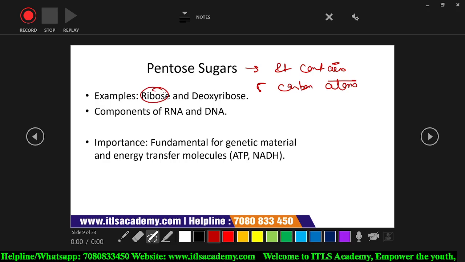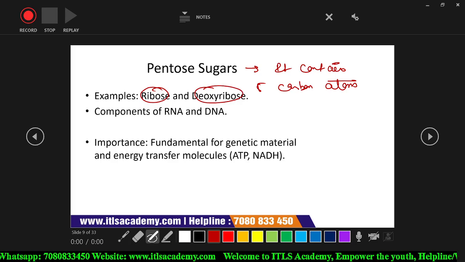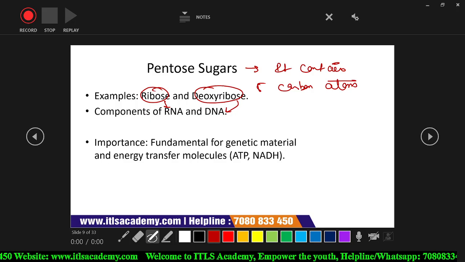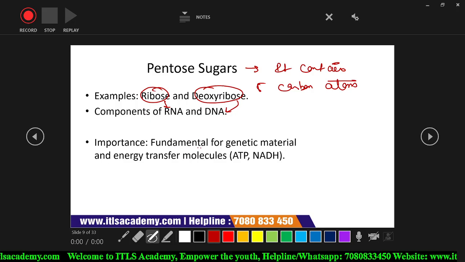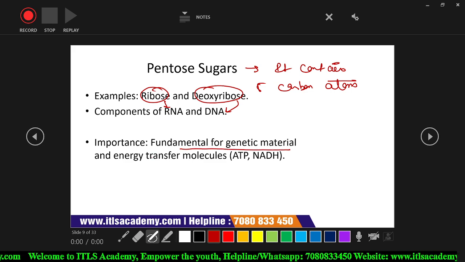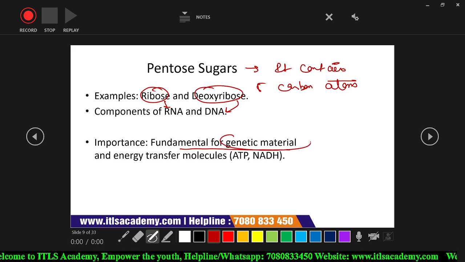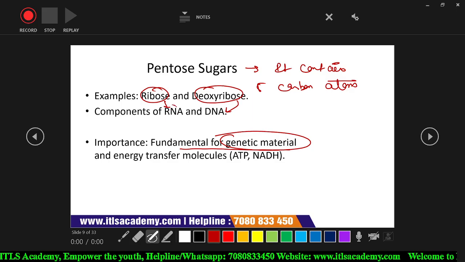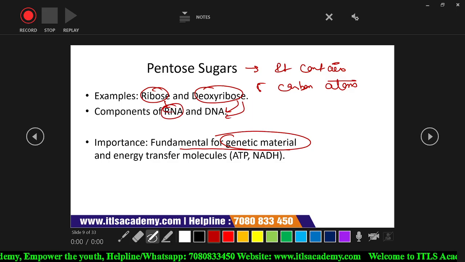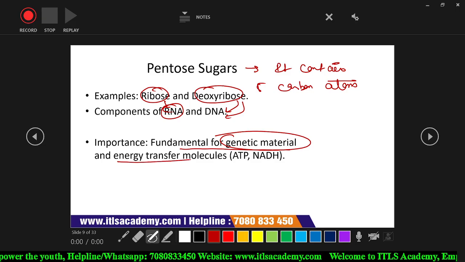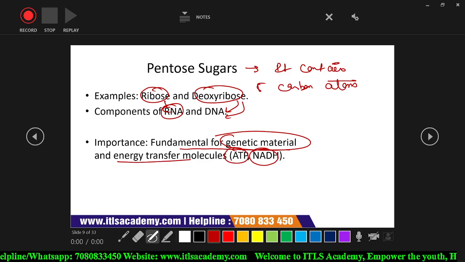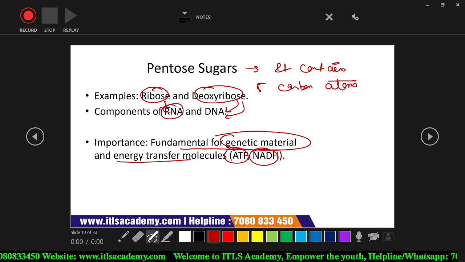For example, ribose and deoxyribose. Ribose is a component of the RNA and deoxyribose is a component of the DNA. This pentose sugar is fundamental for the genetic material because ribose forms the RNA and deoxyribose forms the DNA, and they also help in the energy transfer in the form of ATP and NADPH. For both forms, it can transfer the energy.